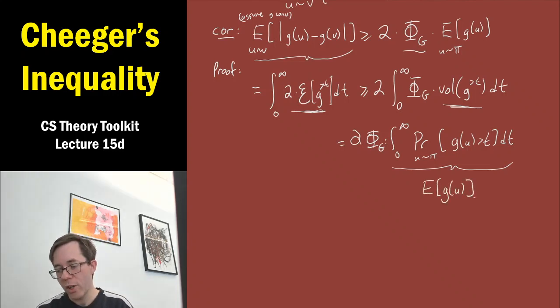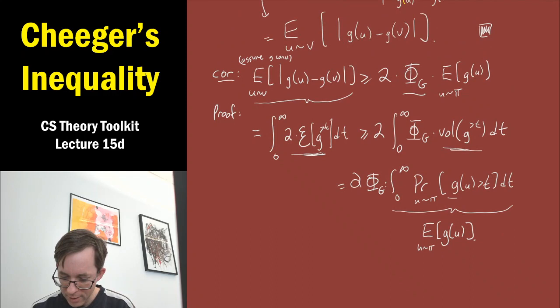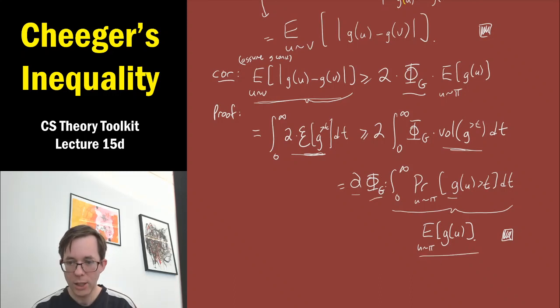The expectation of a non-negative random variable, which g is by convenience, is exactly this integral over t of the probability that the random variable is bigger than t. So g of u is the random variable here, where u is drawn from the distribution pi as always. And that actually also completes this proof. What we got was that this quantity is at least 2 times phi of g times the expectation of g. Great.